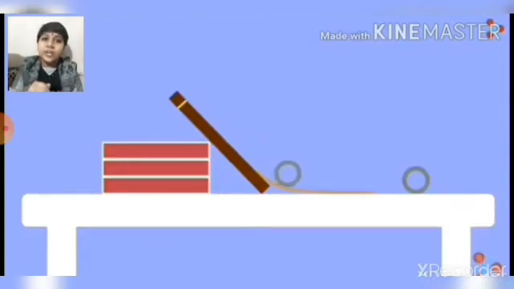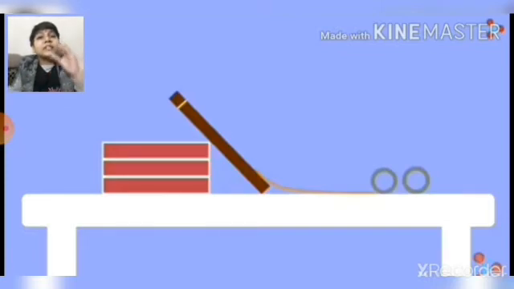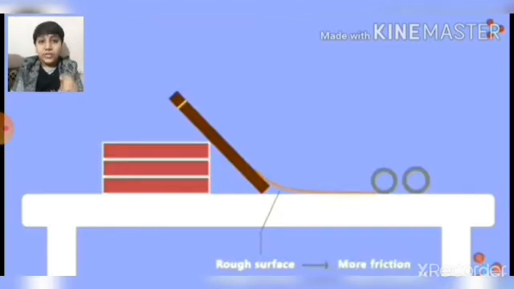This is due to friction. Now if we place sandpaper and take the same object and apply the same amount of force, we can see that it covers less distance than the first one. This is because of the roughness of the sandpaper, as we know that rough surfaces have more friction.